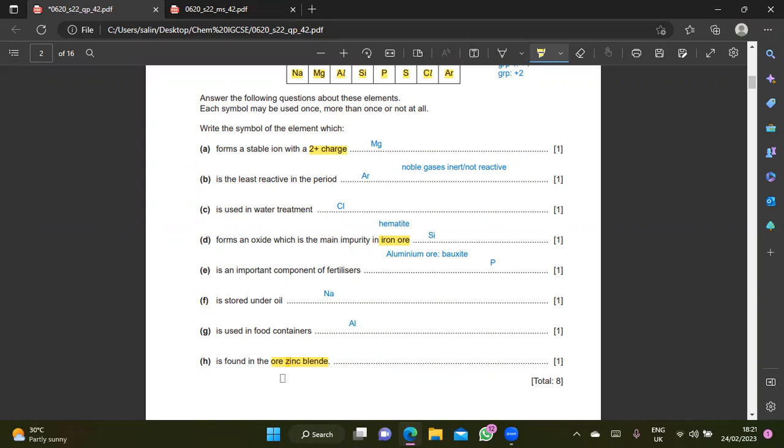Zinc ore is actually zinc blend. Fatima? Sulfur. Sulfur, yes. So those who, you can make a note, yeah? So zinc blend is actually zinc ore. And zinc blend is zinc sulfide. Write it down. Sulfide, F-I-D-E. The symbol will be ZnS.